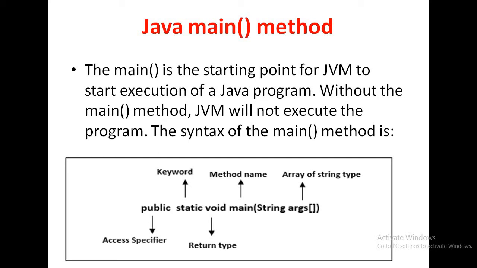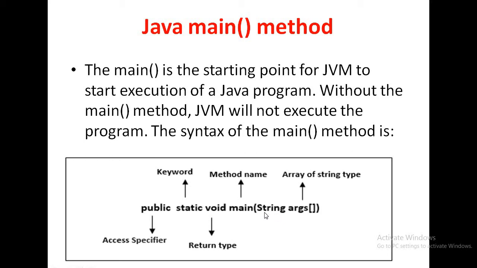Main is the name of the method, and string is the inbuilt class in Java. And this args is known as an array of string type. That means this is a string type of array. Main method always accepts string type of argument.